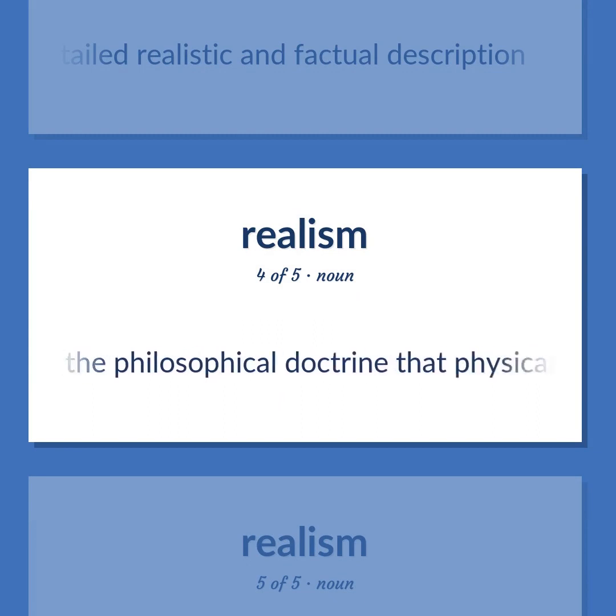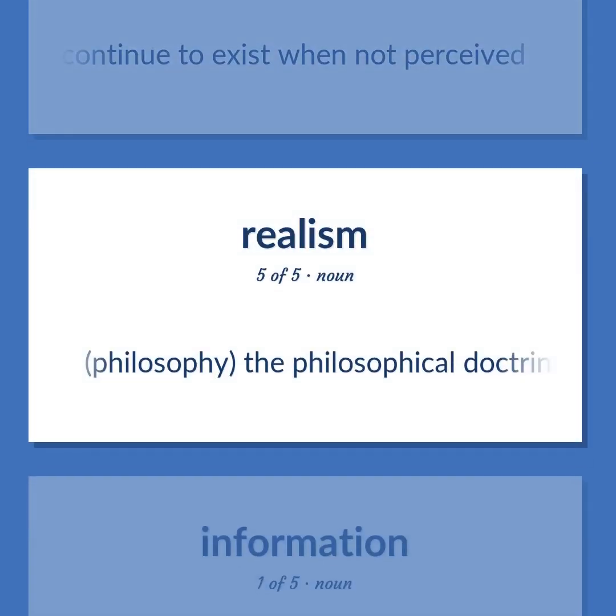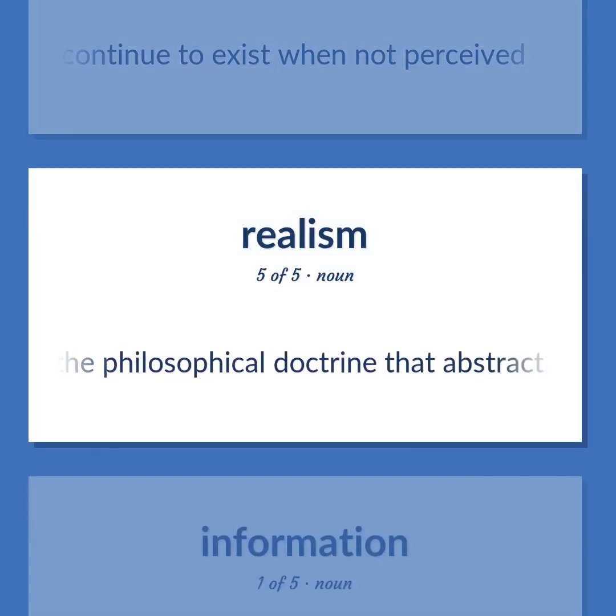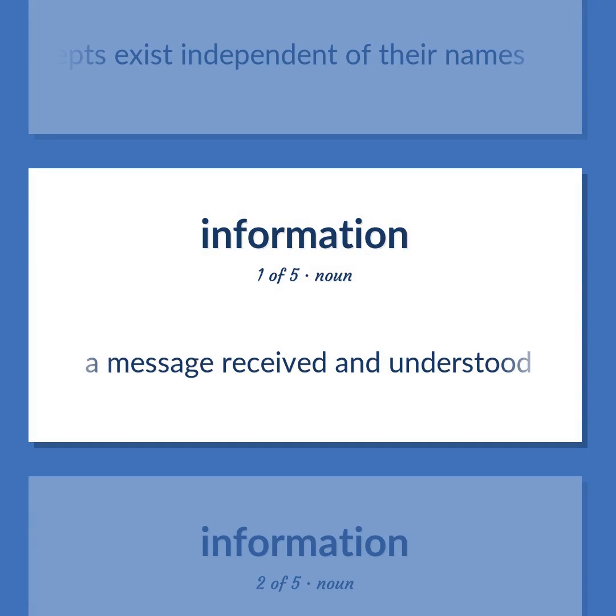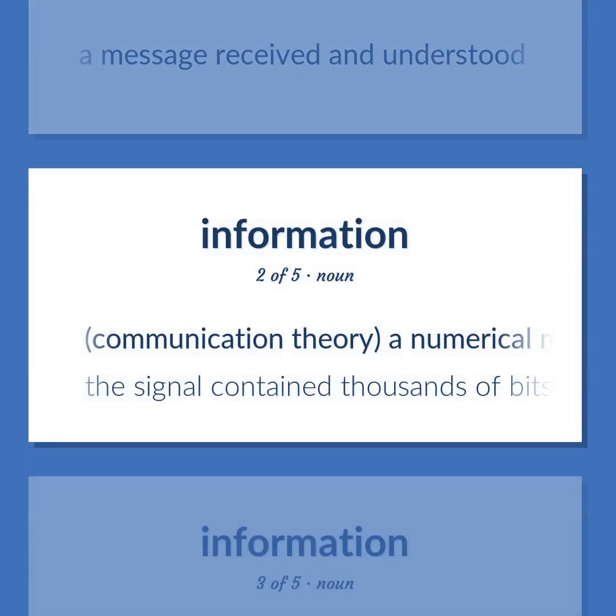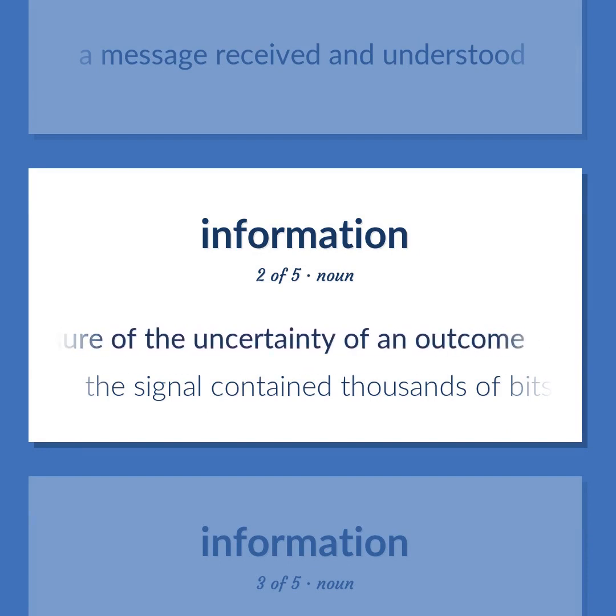Philosophy, the philosophical doctrine that physical objects continue to exist when not perceived. Philosophy, the philosophical doctrine that abstract concepts exist independent of their names. A message received and understood. Communication theory, a numerical measure of the uncertainty of an outcome. The signal contained thousands of bits of information.